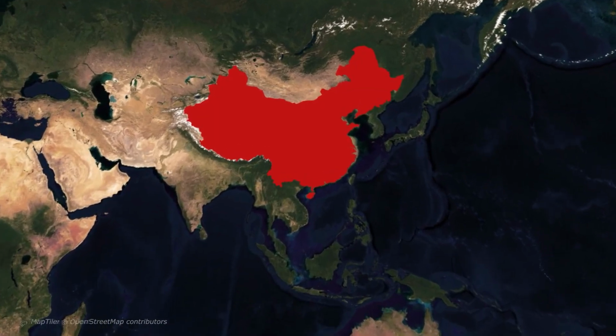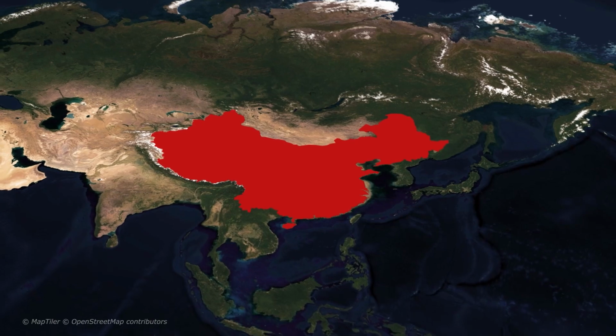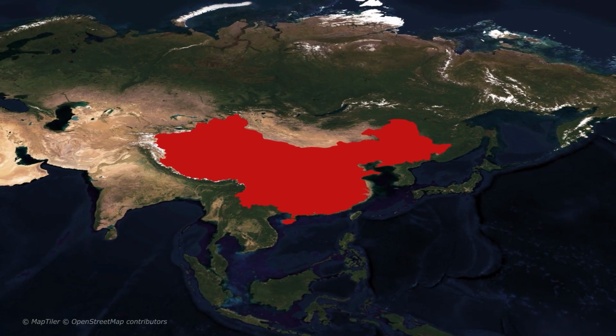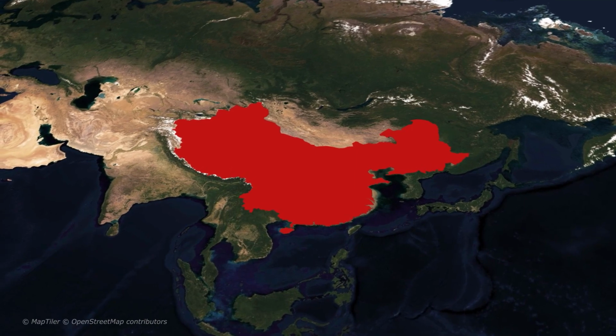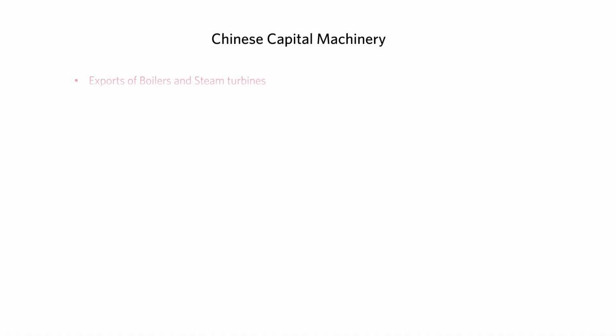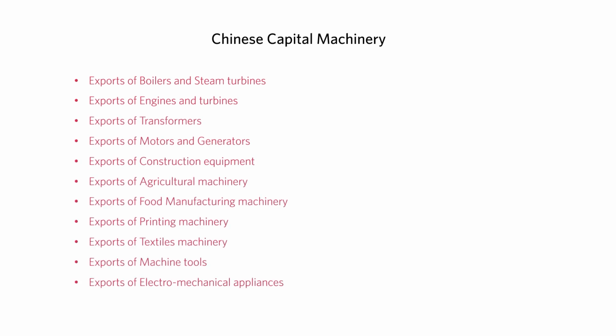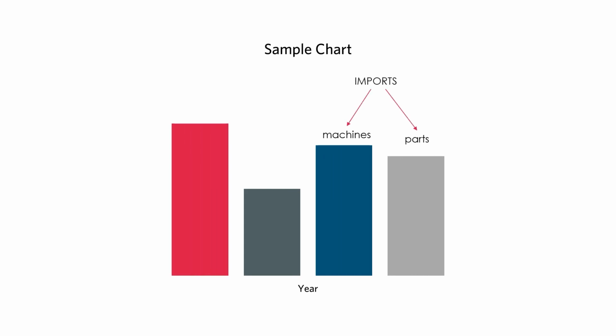Now, let's look at the Chinese exports and imports of the capital goods segment-wise for the first 15 years since the nation joined the WTO, that is from 2001 to 2015. The first segment is capital machinery. In this segment, we'll cover the trade data related to all these machines listed below, one by one. For comparison, let's also look at imports data placed next to exports data for both machines and their parts under each machine category in the following manner as shown in this sample chart.